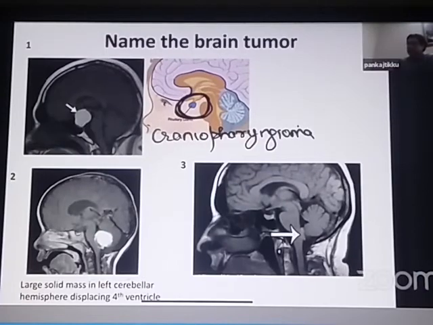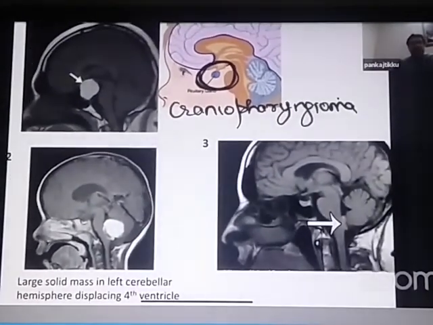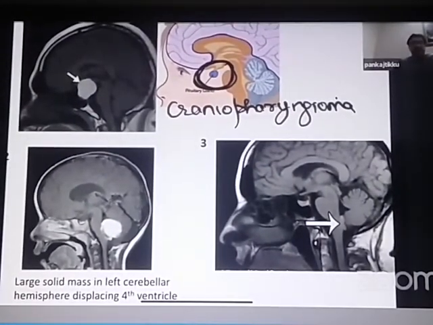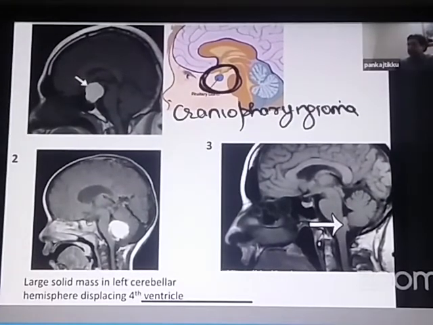See picture number 2. They have said there is a large solid mass arising from the left cerebellar periphery.